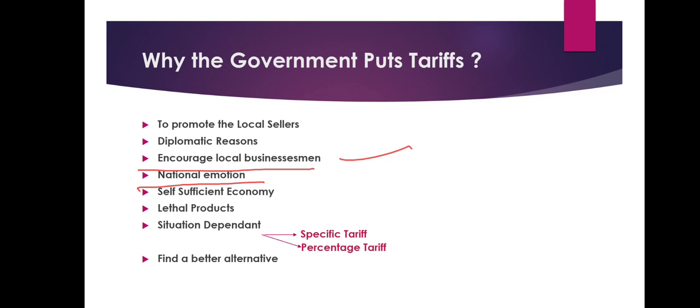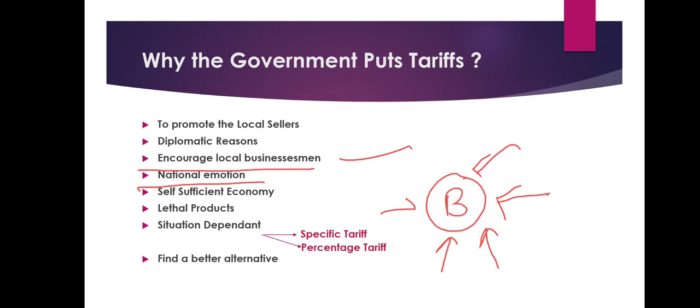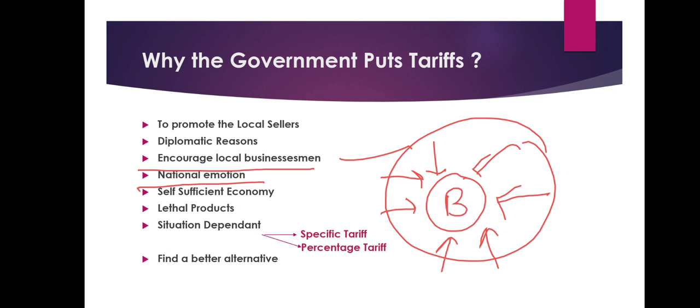Easy. Suppose a country not being able to produce a cheap burger is a notion of shame. So the political leaders try to play with your national emotion, the jingoistic emotion, that in our country we are capable enough to produce bread at a cheaper price, to sell the burger at a cheaper price, to produce good quality burgers.